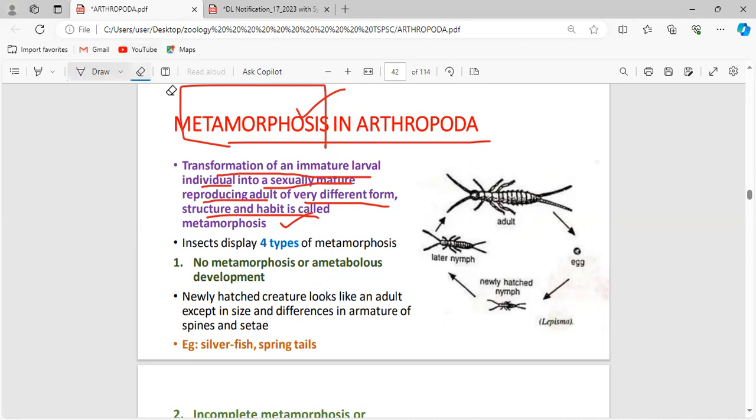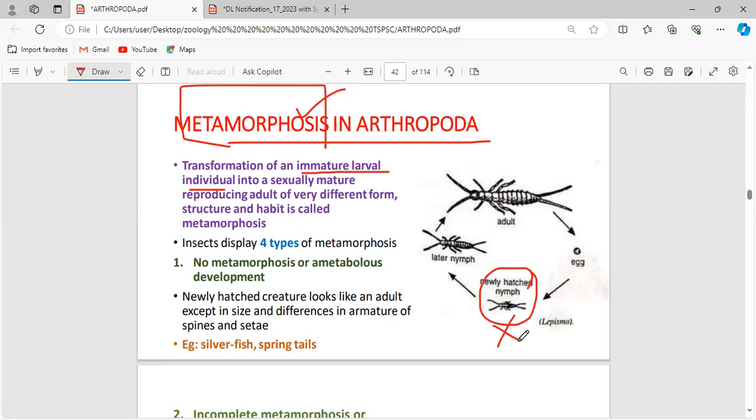What this statement actually refers to is the transformation of an immature larval individual. The immature larval individual is nothing but the nymph. Now, they are not sexually active because there is no well-developed reproductive organ.